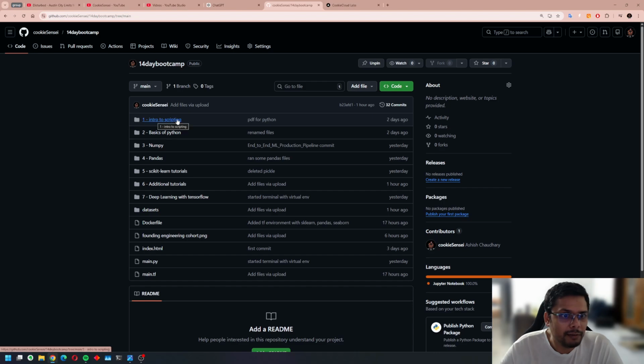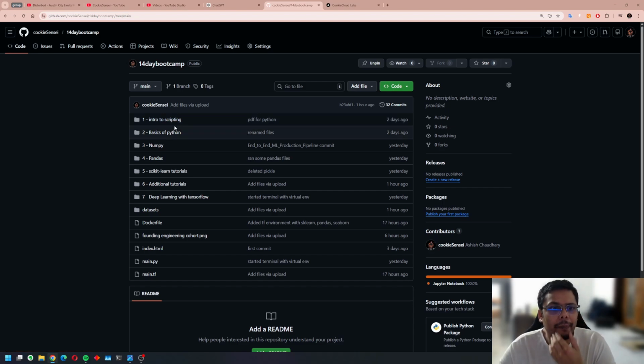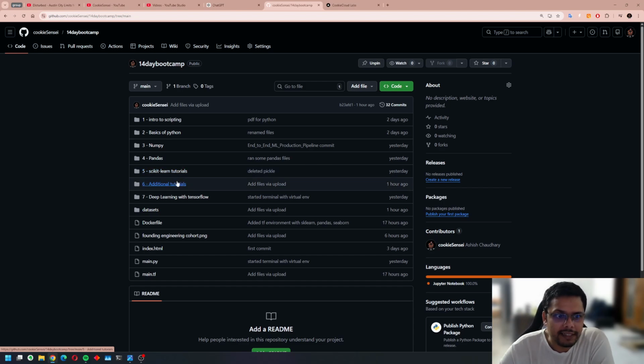In day one, we will be discussing, day one and day two for basic Python, day three and day four for data manipulation using NumPy and Pandas, and day five and day six would be basic ML tutorials using scikit-learn, OpenCV, and some natural language processing as well. Basic level, but because of the time restriction, we will be only dealing with basics.